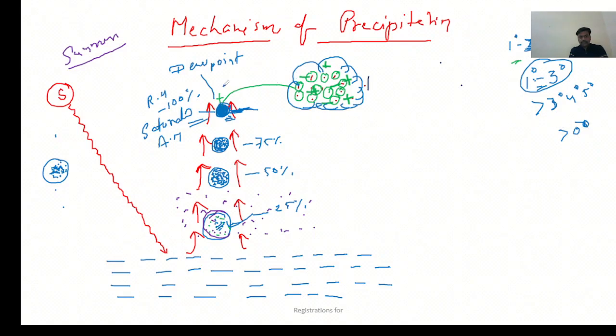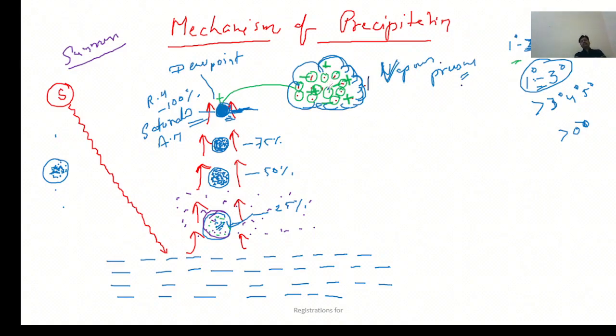Okay, see here, this cloud, whatever the cloud is, what? Cloud is a form of condensation. So how has the cloud developed? When the saturated air mass finds hygroscopic nuclei. And hygroscopic nuclei has increased what? Vapor pressure. And if vapor pressure has increased, then condensation will occur.